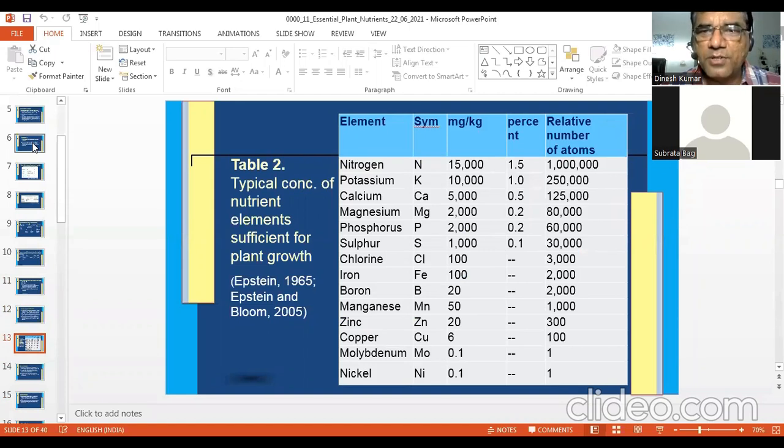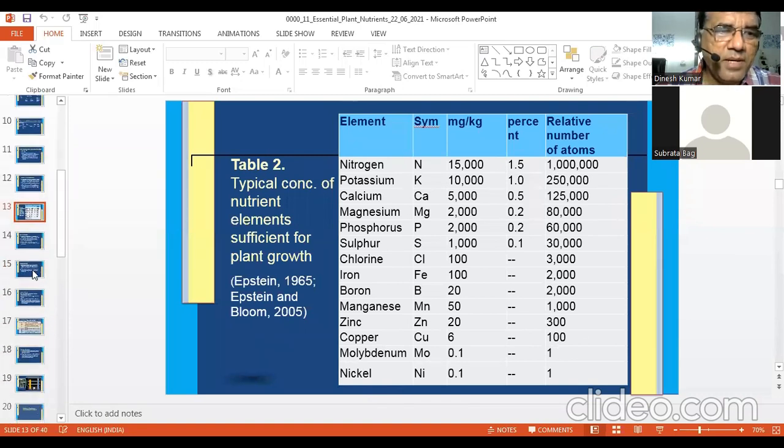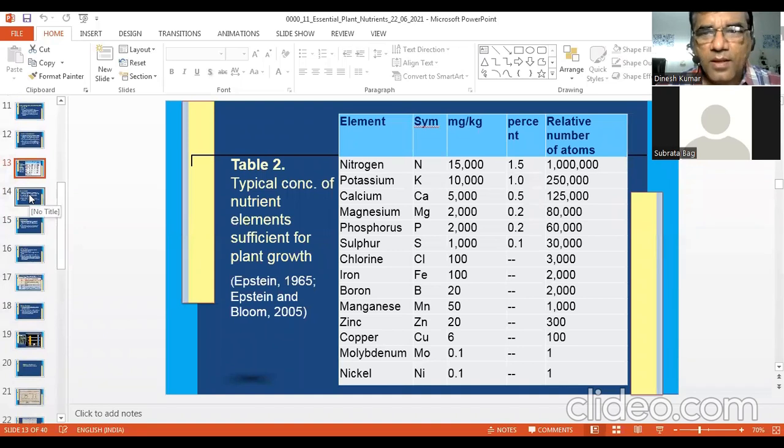So you can see nitrogen is on an average, across all terrestrial plants, 1.5% is the mean nitrogen percentage. And you can see the relative number of atoms. They are 10 to the power 6 for nitrogen. So molybdenum has just 1 atom. So you can see the relative concentration of different elements in the plant system.